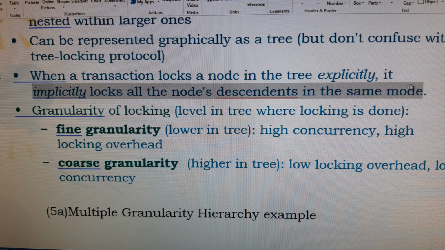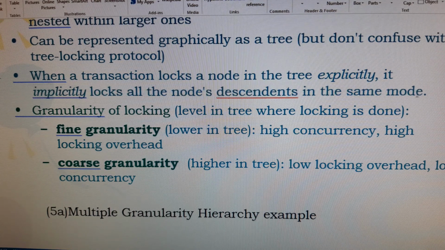Why? Because a database has so many data items, and for each and every data item you need not place a lock and release the lock. If a lock is already placed by another transaction and you have to wait for a particular data item in order to place your lock, then a long waiting situation will occur.